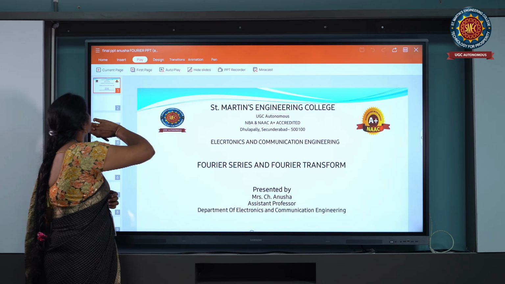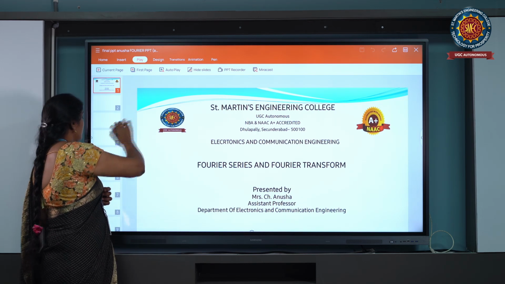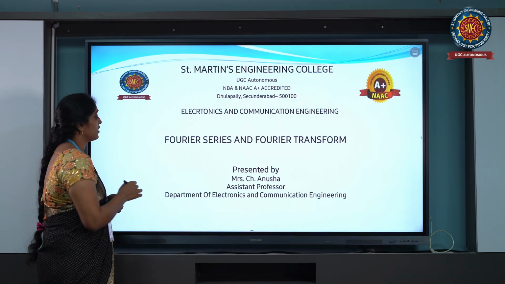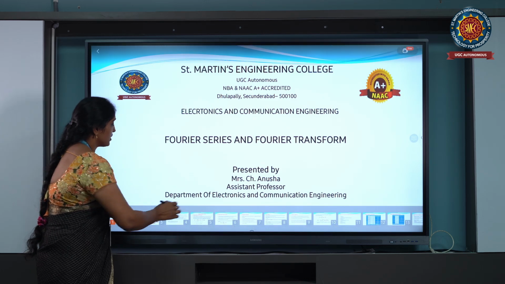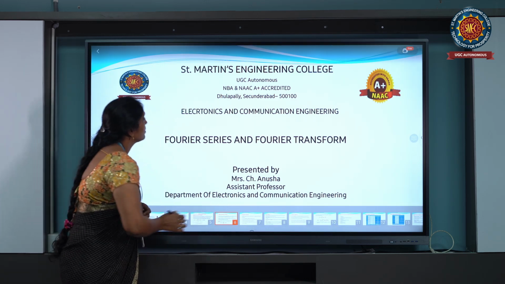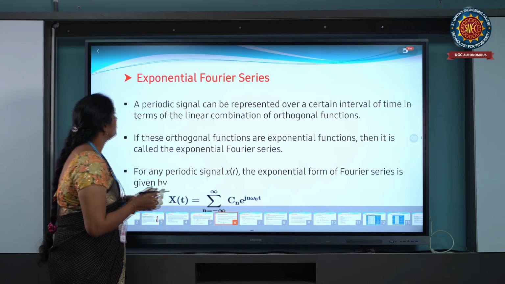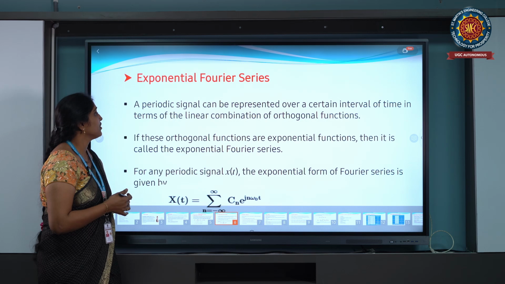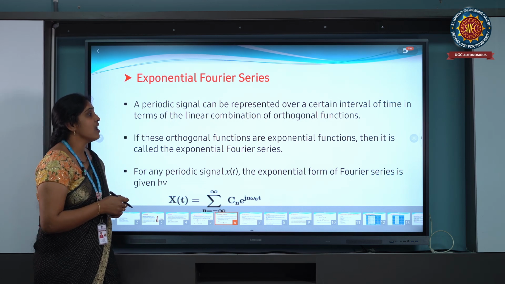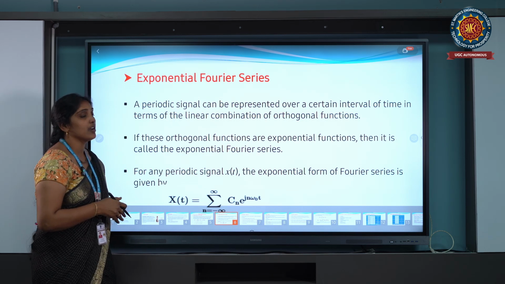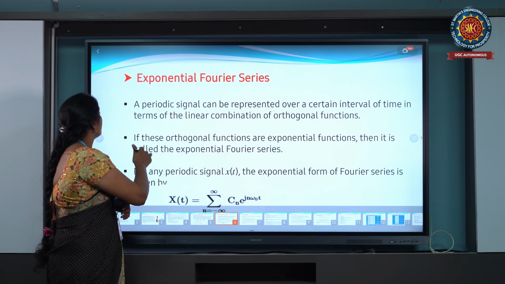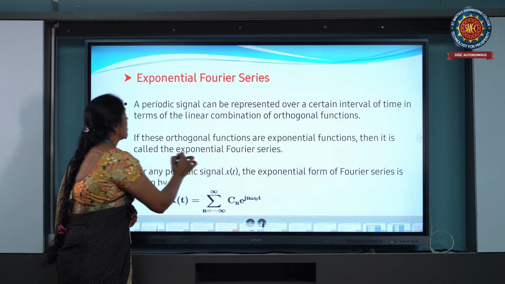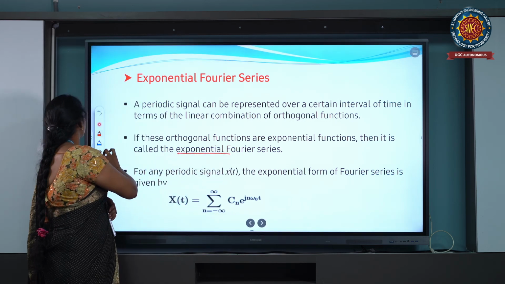In the exponential Fourier series, we use the exponential form e power j omega naught t. A periodic signal can be represented over a certain interval of time in terms of linear combinations of orthogonal functions. If these orthogonal functions are exponential functions, then it is called an exponential Fourier series.